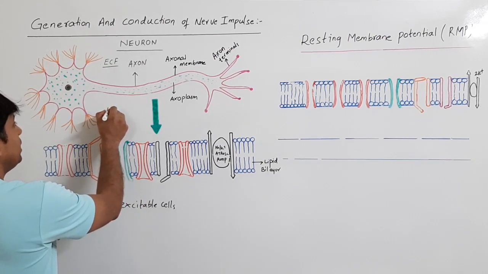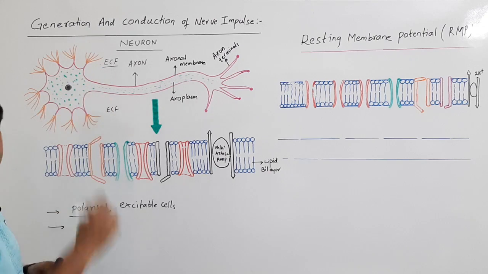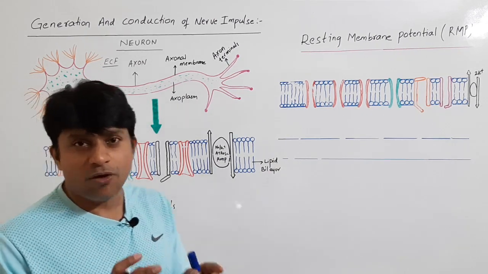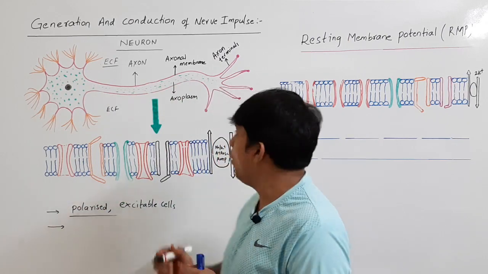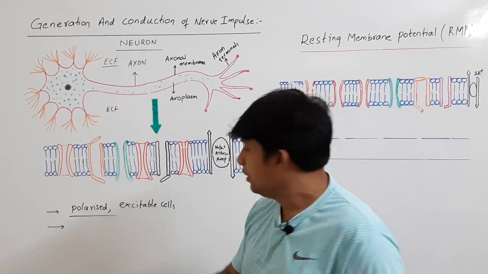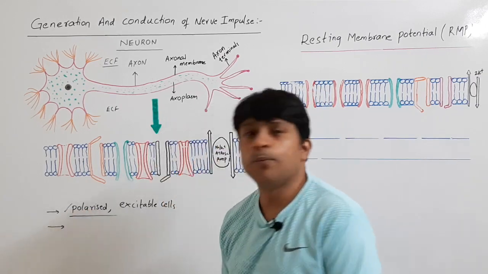Here everywhere there is extracellular fluid. Due to the differential concentration of ions on both sides of the axonal membrane, neurons are said to be polarized.